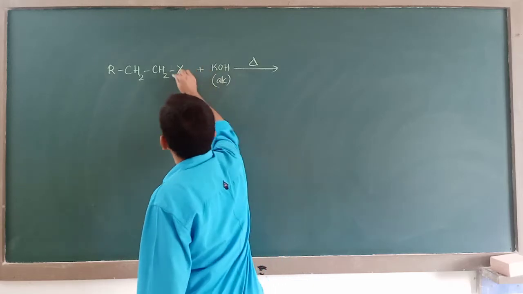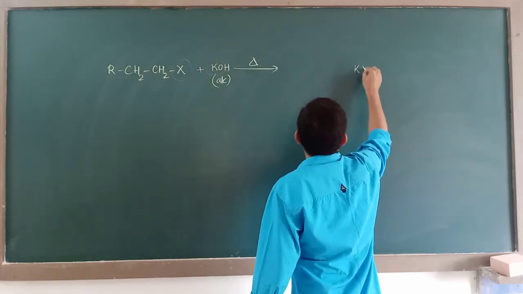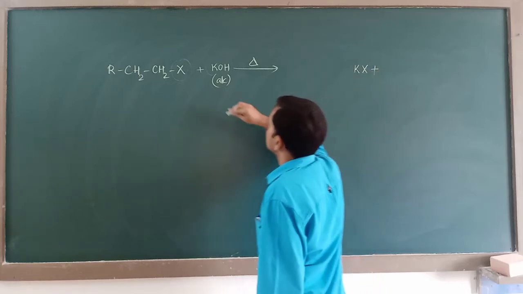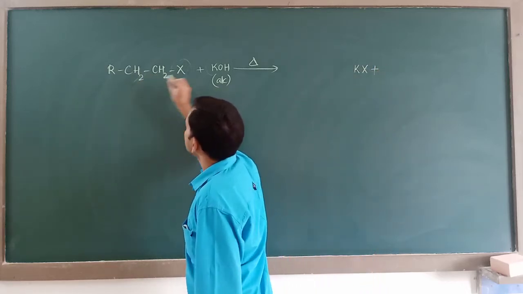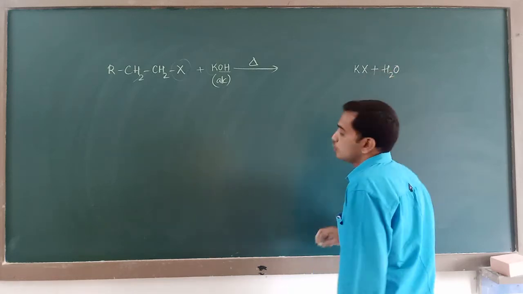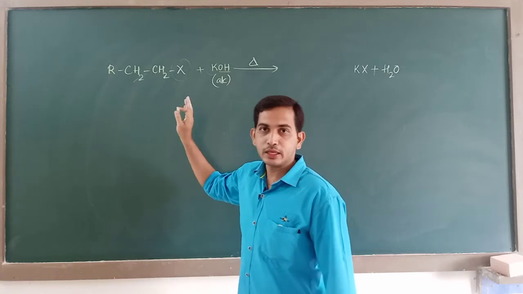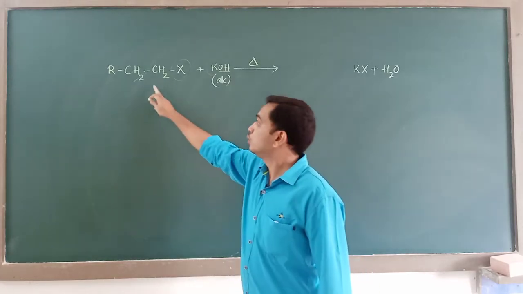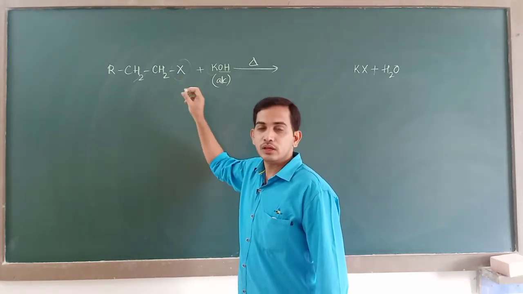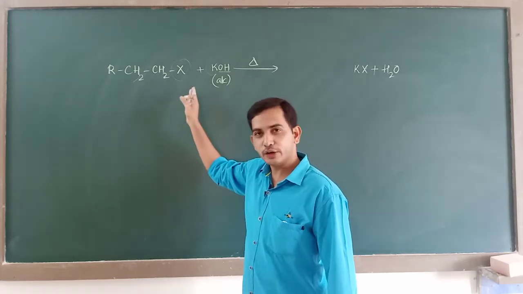For that reason, X and K are removed as KX, plus H and OH are removed as water. So from a given reactant, you are expelling two atoms and you are not adding anything extra to this. Understood? So what kind of a reaction is this?